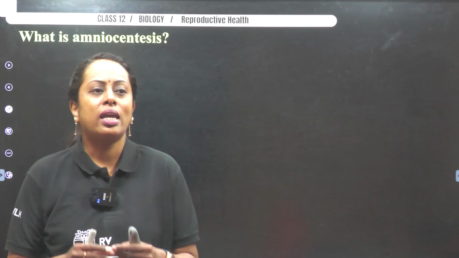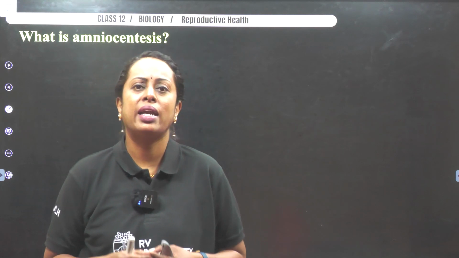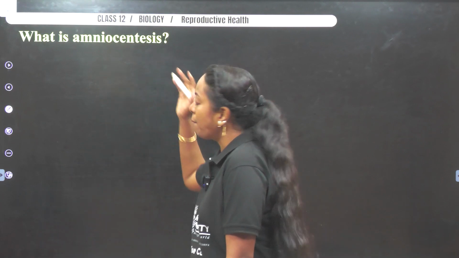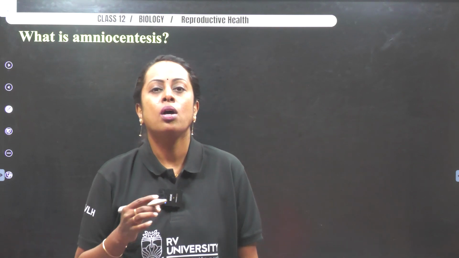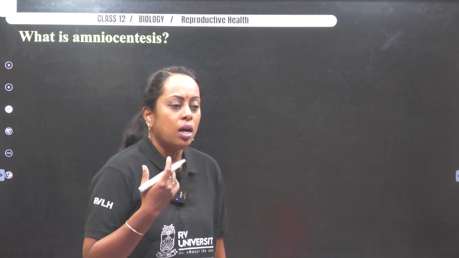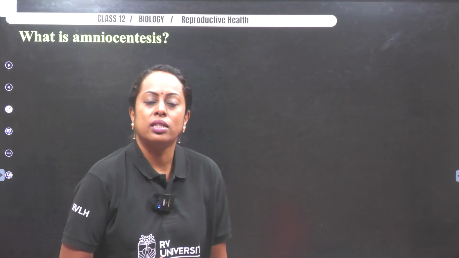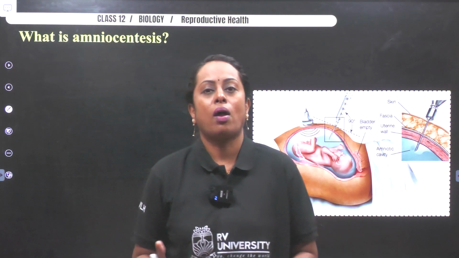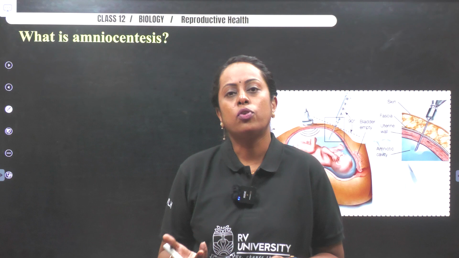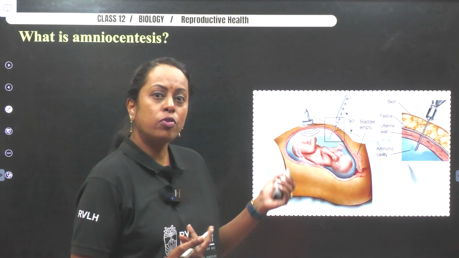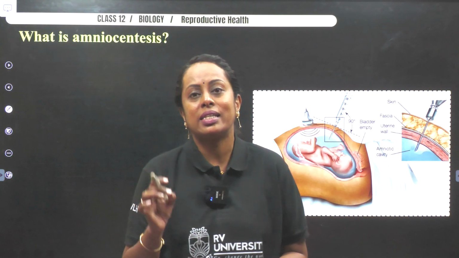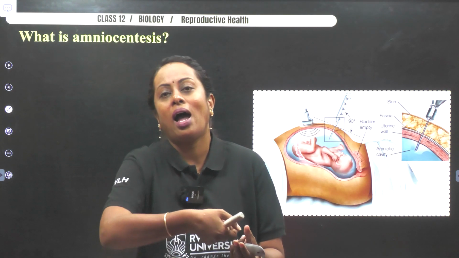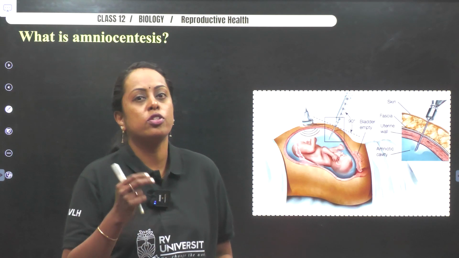Next, we'll go to the direct important question, and many times we have come across a lot of MCQs related to what is amniocentesis. Now let us understand what is amniocentesis. A baby which is going to grow inside the mother's womb is present in a bag which is called as amniotic bag or amniotic sac, which is filled with a fluid called amniotic fluid. Now, if you see this particular picture, you can see that a needle is injected into the sac and the fluid called amniotic fluid is drawn out.